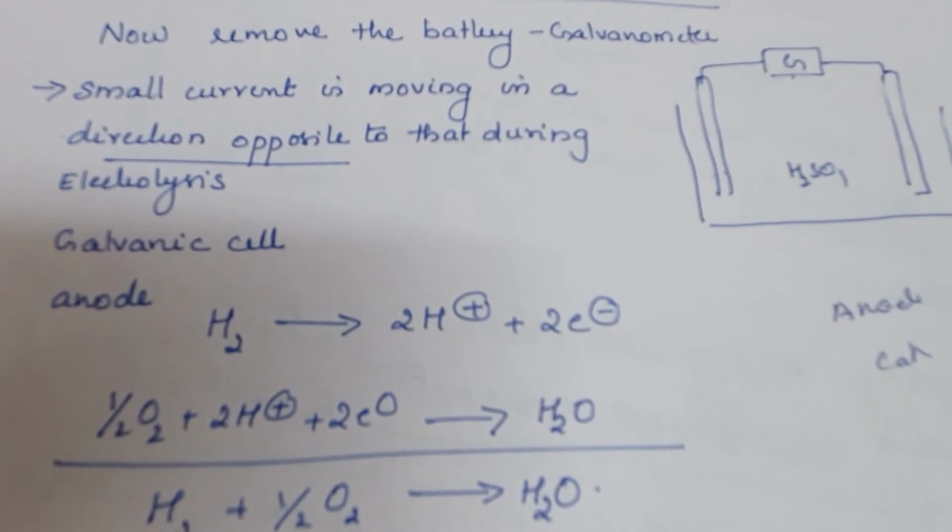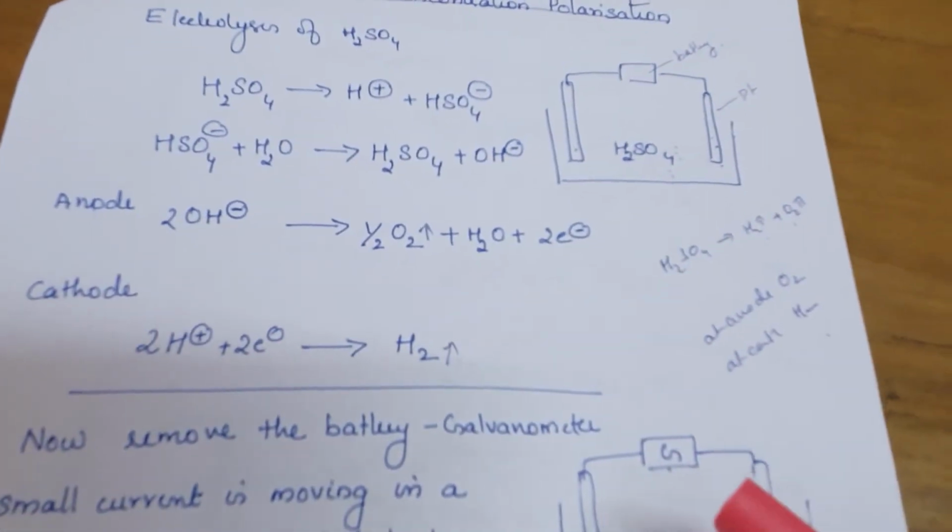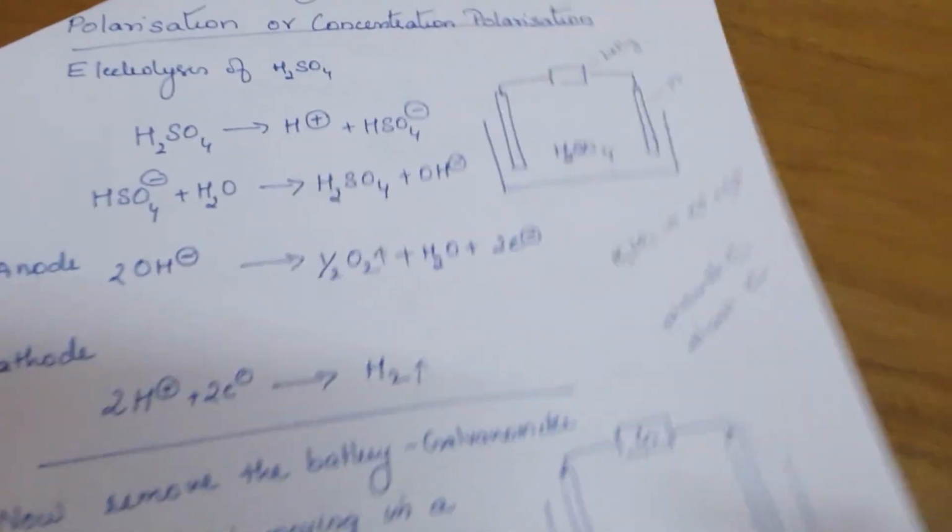That EMF is what is known as polarization or concentration polarization.